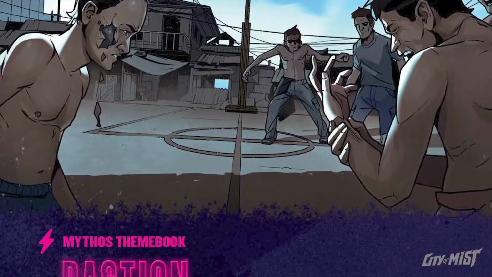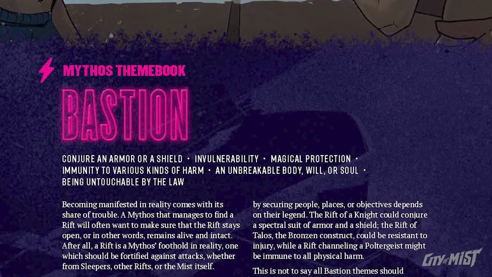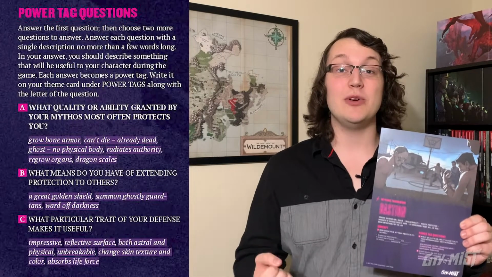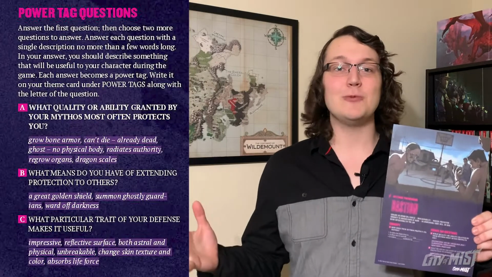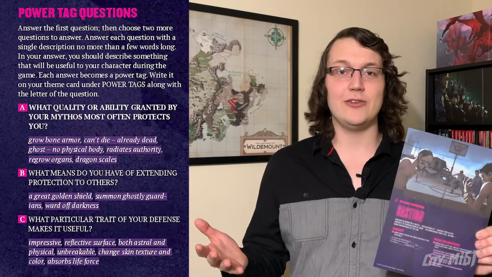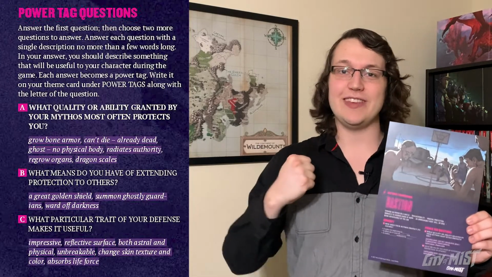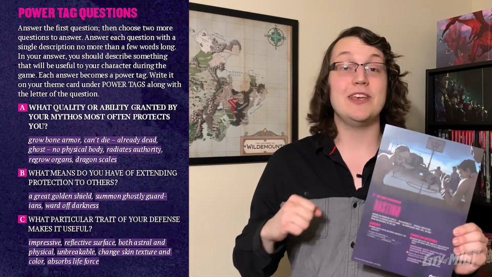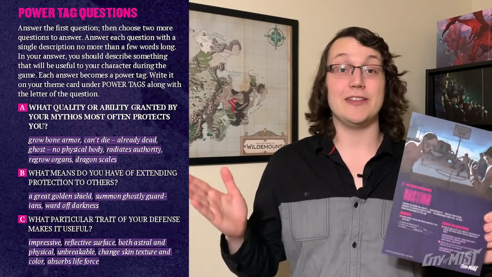On the more focused side of themes is the defensive theme book Bastion. Use this theme book for any type of defense, whether it's physical, like Mythos' bone armor, or spiritual, like Job's untouchable soul. Bastion power tag questions help you build a strong defense, with different ways to take your abilities from there. Do you strengthen and extend your protection to others, or do you actively use your defense against your enemies, bouncing attacks back at them? After all, some say the best defense is a good offense.